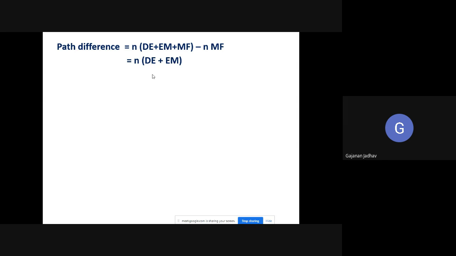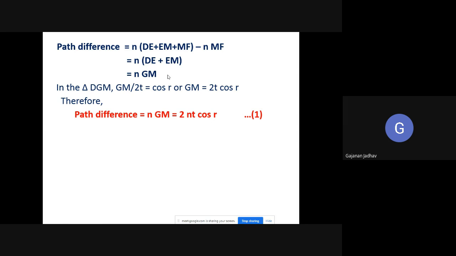Okay, so the path difference is n of DE plus EN, and that's why we'll have n into MF. So the rest of the things are the same. So here also the path difference we are getting is 2nt cos r. So this is equation number 1. So this will affect the interference. The interference will depend upon this particular path difference.